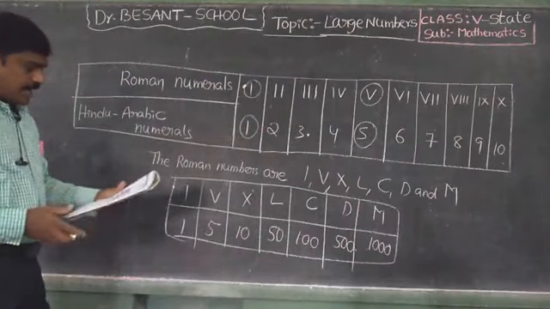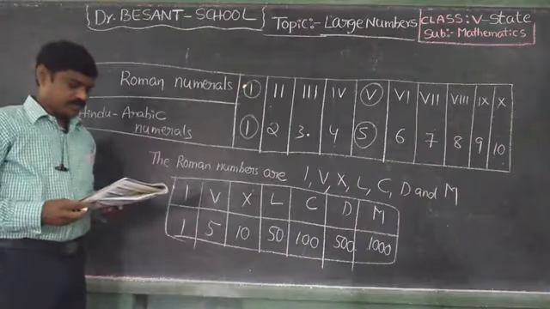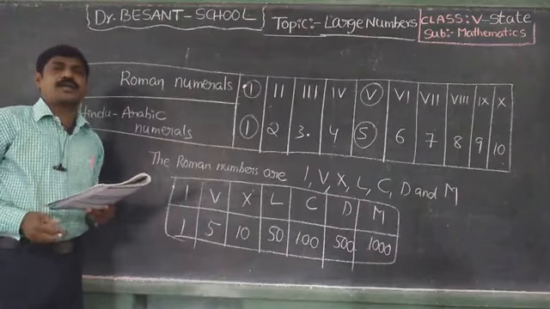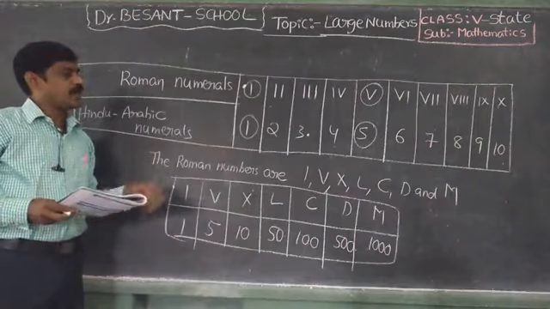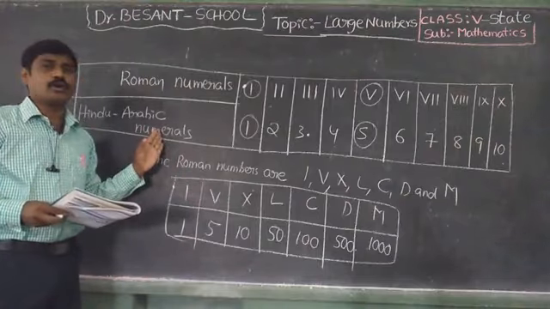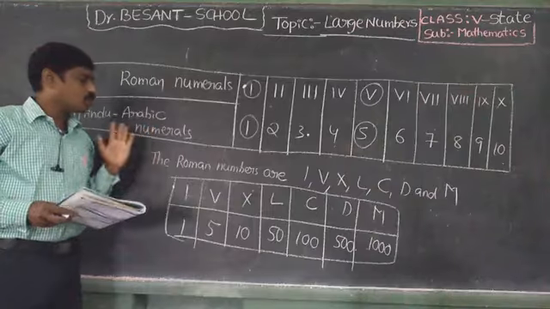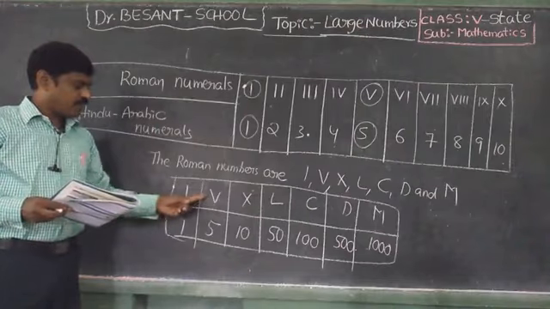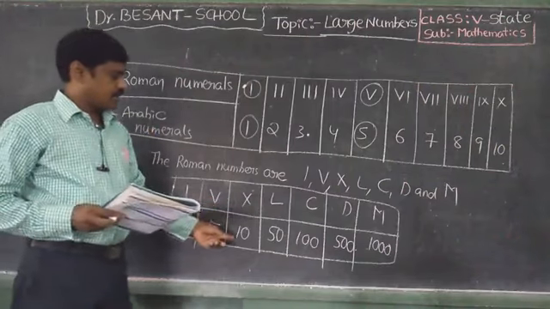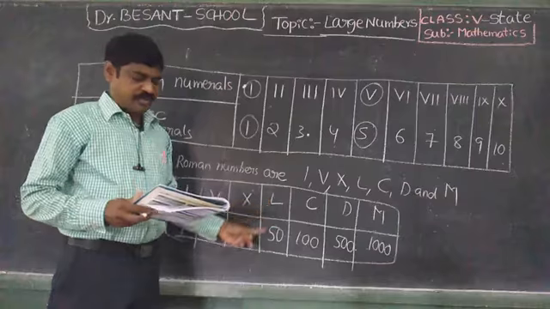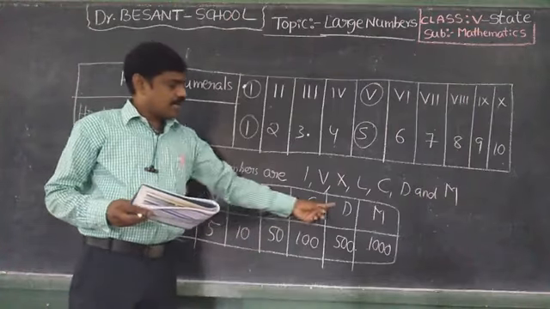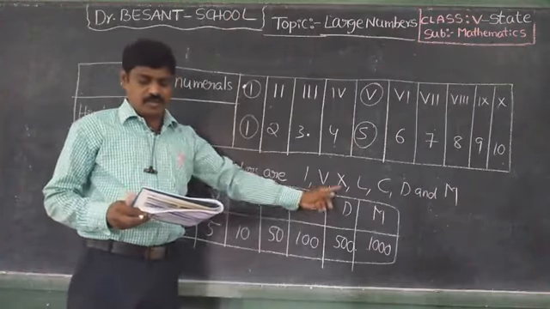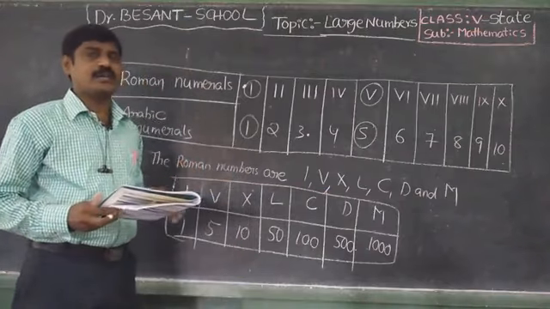Okay. Next, the description and examples I will explain. Children, this is the concept you have to remember. Okay, once you note down this: I is 1, V is 5, X is 10, L is 50, C is 100, D is 500, M is 1000. Okay, children.